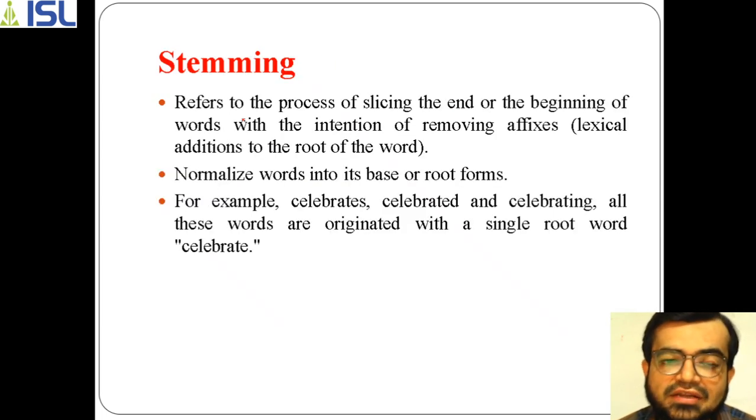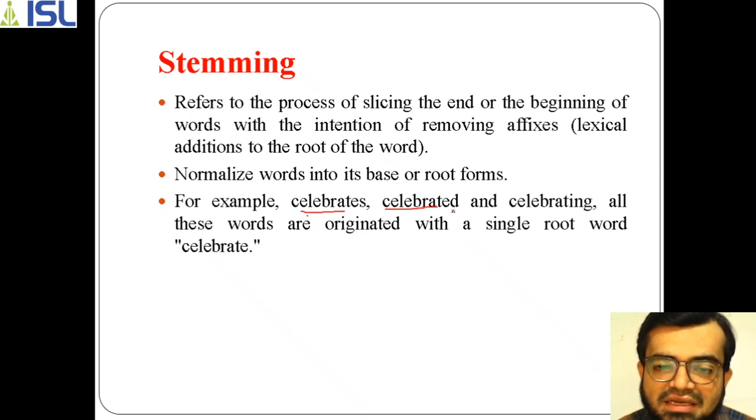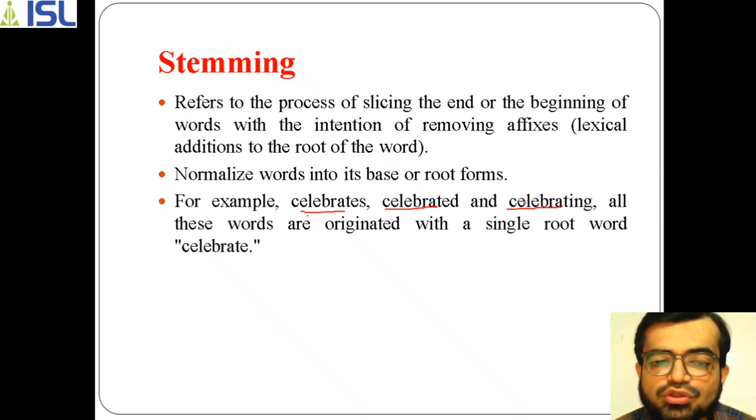The next process is stemming. We have divided the sentence, but sometimes the words will not be root words, so we have to get the root word for the given words. For example, we have many words like celebrates, celebrated, or celebrating, which come in different forms. Such words, we need to simplify by a given root word, which for this example is celebrate.